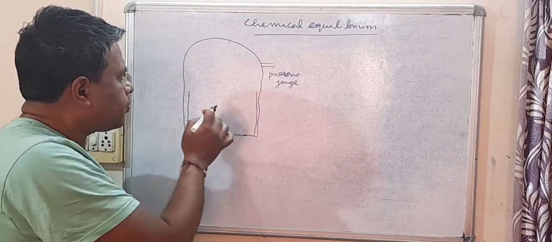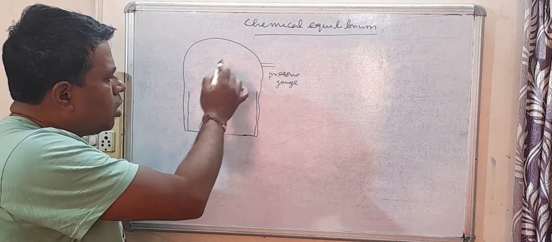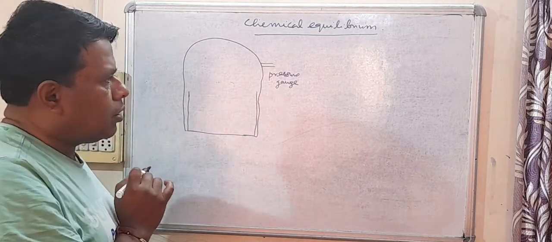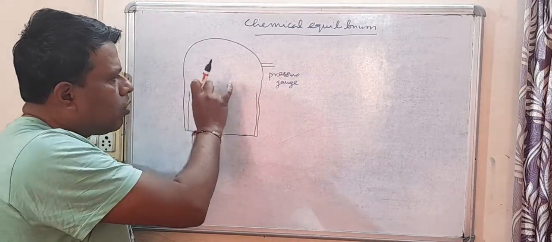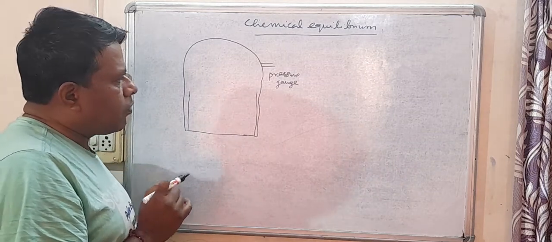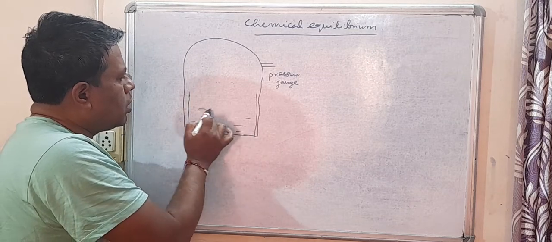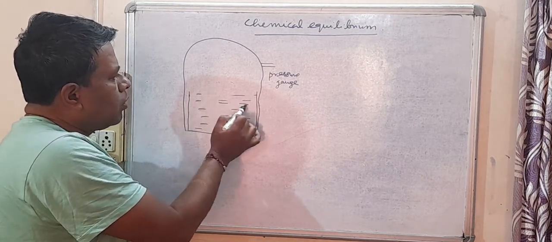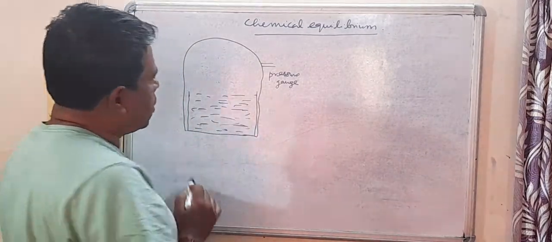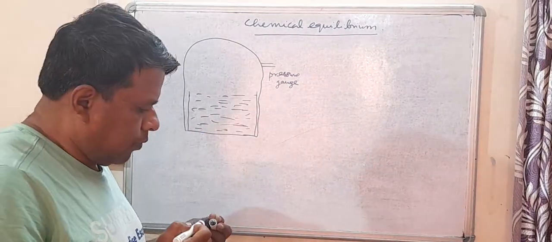Now suppose initially the pressure inside will be very less. There is almost vacuum inside, so pressure will be very less. Okay. After that, what do we do? We take some water in this container, and then we see the reading of the pressure gauge.